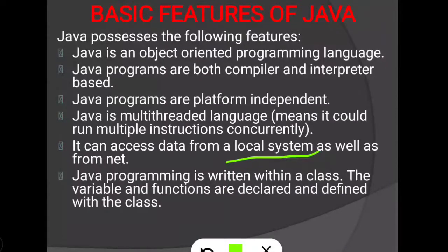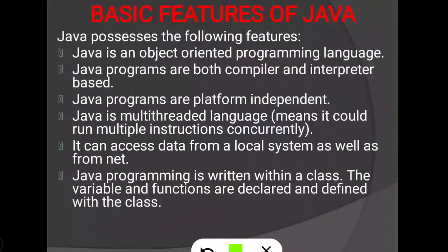Then Java programming is written within the class. In C language when we develop a program, the whole program will be under the main function. Here in Java we will develop the whole program within the class.